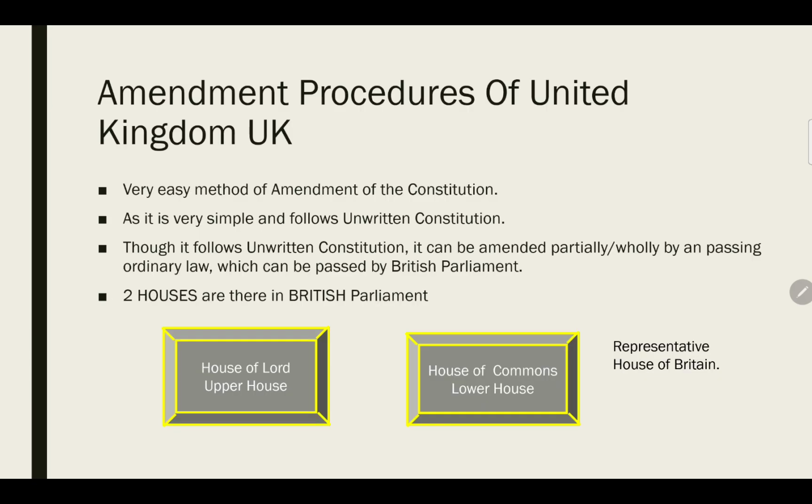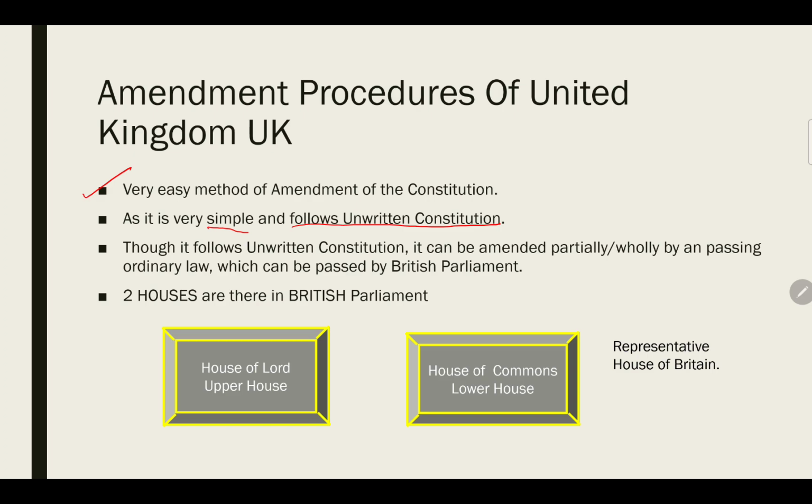So, amendment procedures of the United Kingdom. The amendment procedure in the United Kingdom is a very easy method. The constitution can be amended in a simple manner, because it is very simple and follows an unwritten constitution. They don't have any book related to the constitution or any rules and regulations.